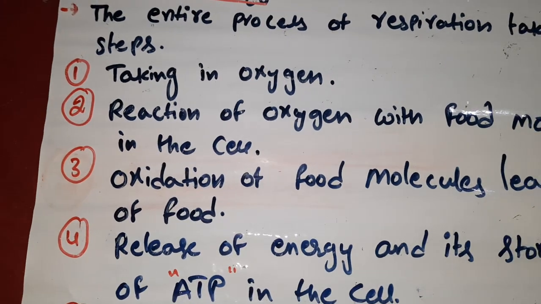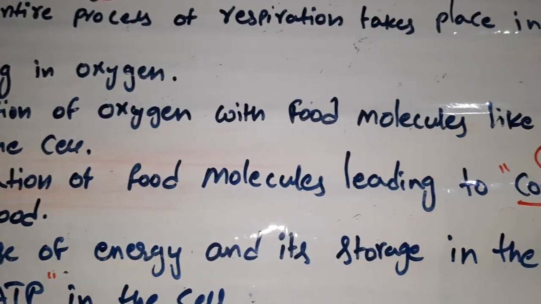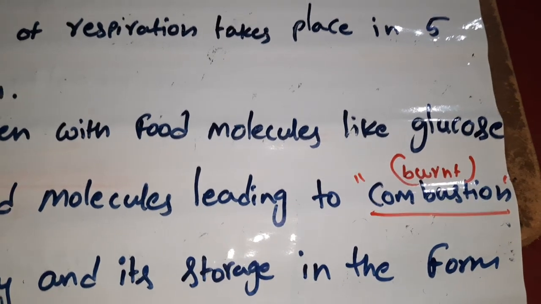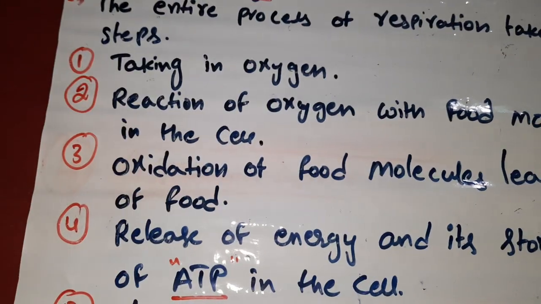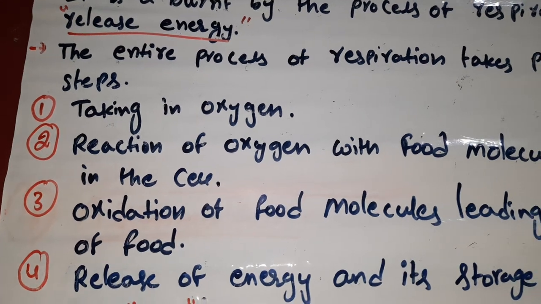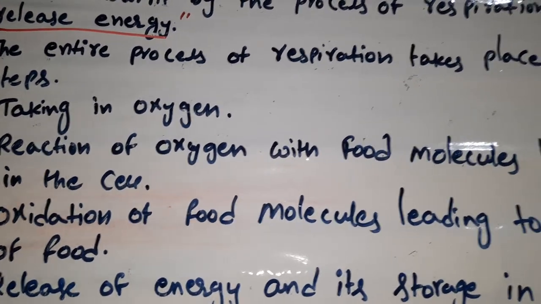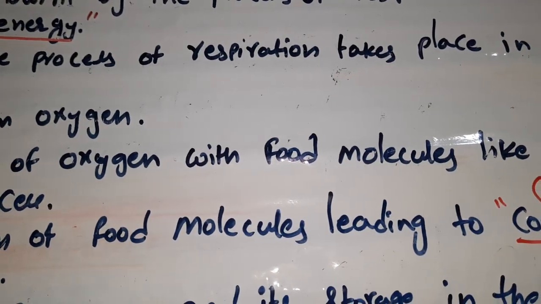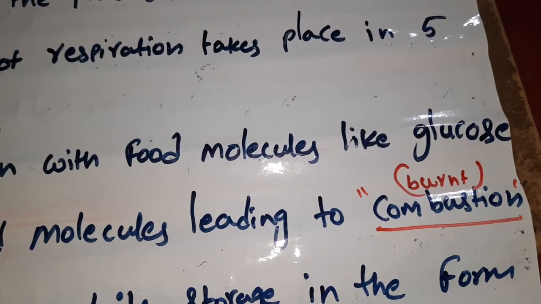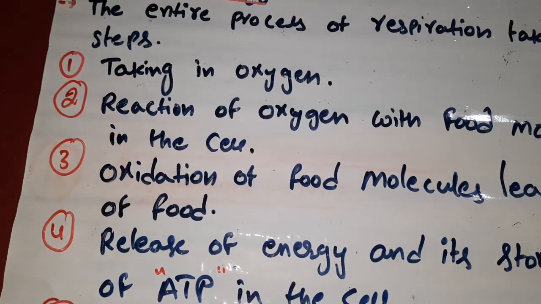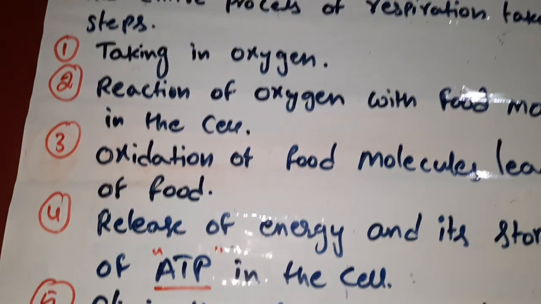The third step is oxidation of food molecules leading to combustion. What is combustion? Combustion means burning of food. When we take in oxygen, it mixes with the food molecules. When oxygen mixes with food materials, we call it combustion, which is nothing but burning. When the food undergoes combustion, it releases energy.